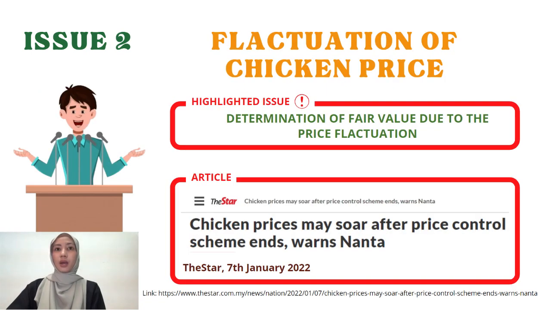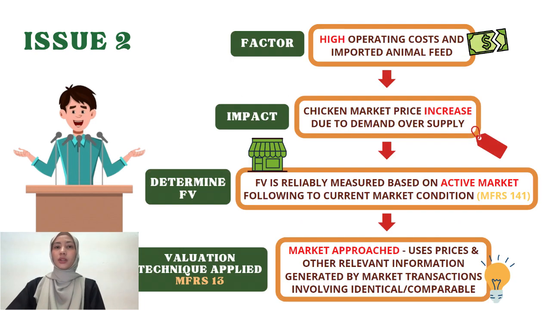Our second selected issue was published in The Star on 7 January 2022, discussing the fluctuation of chicken price affecting its fair value. The highlight of the issue is the determination of fair value due to the price fluctuation. Based on the article provided, chicken selling price is getting higher because of high operating costs and important animal feed for farmers to keep the production of chicken. Due to the high cost, the chicken price increases because of consumer demand over chicken supply. This issue discusses that the fluctuation price will be the determination of fair value because